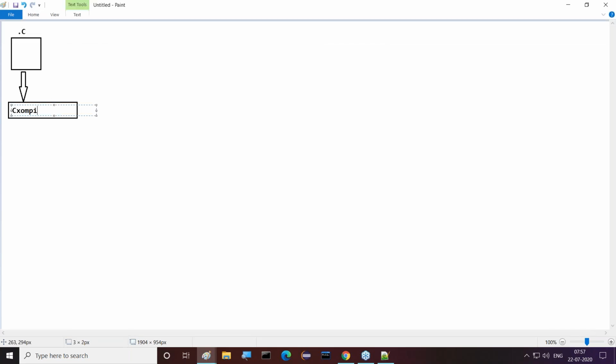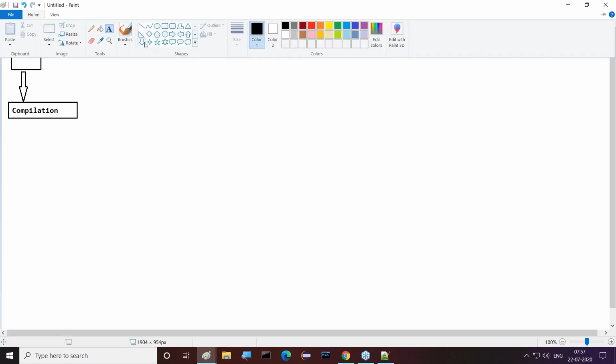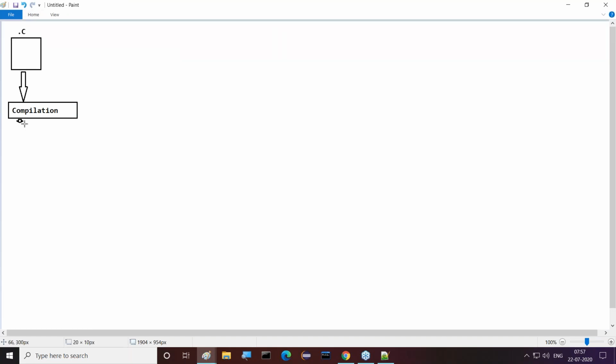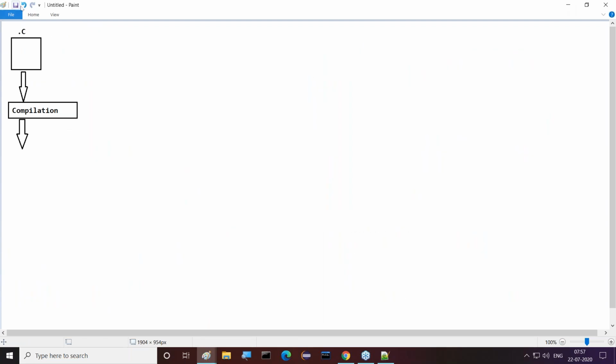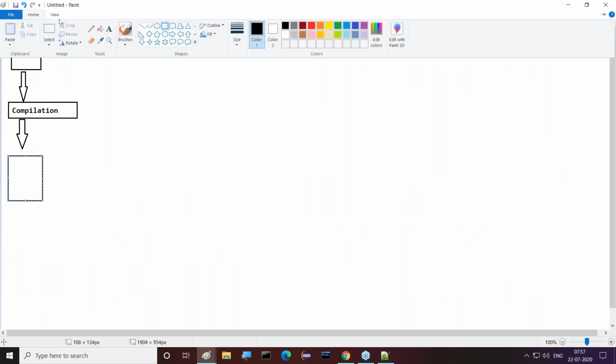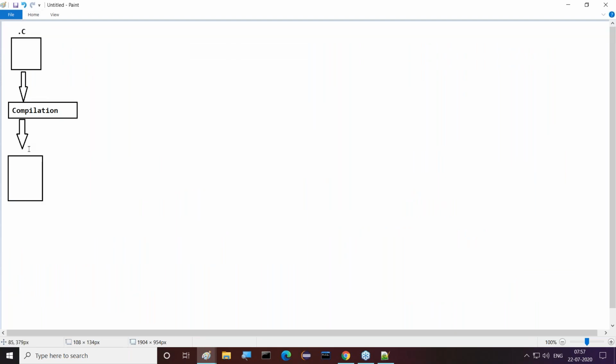Look carefully. When we compile our C program, which files are we able to get? Even in the previous diagram, I specified one type of file that we get here. Which type of file are we getting here? We are getting an .exe file. That's the .exe file.